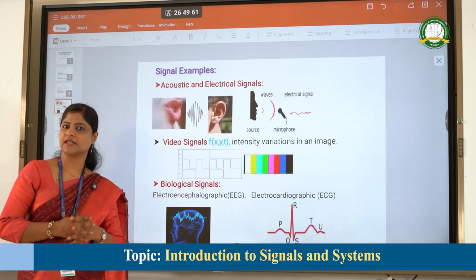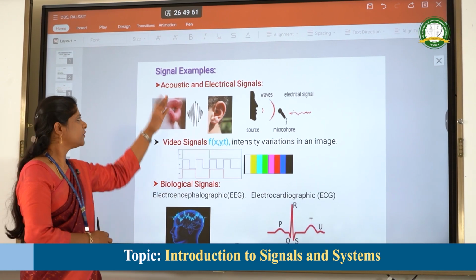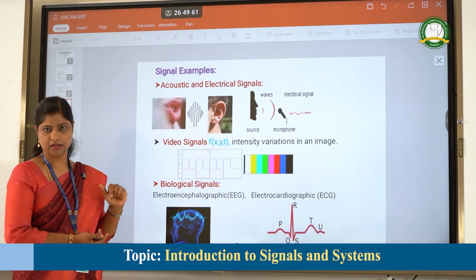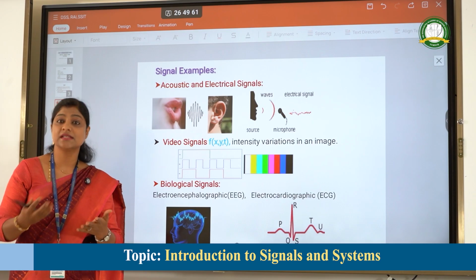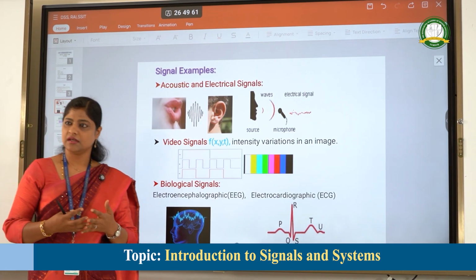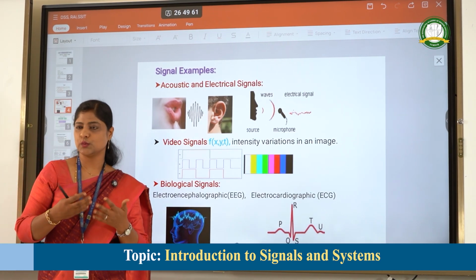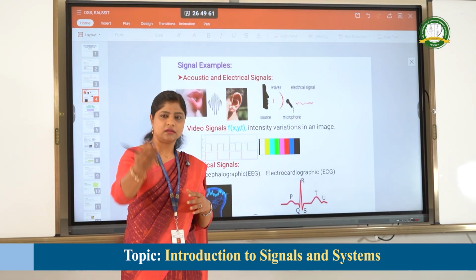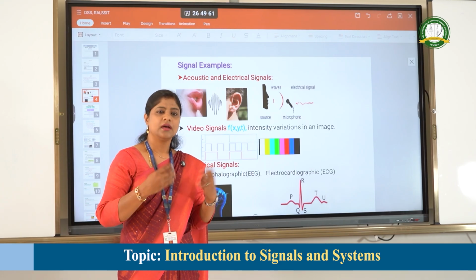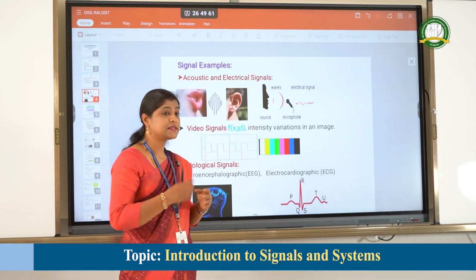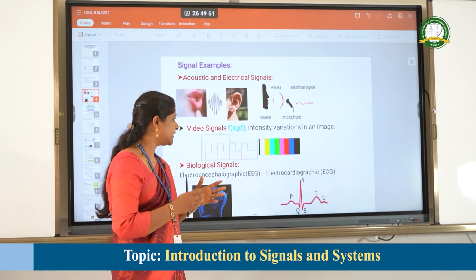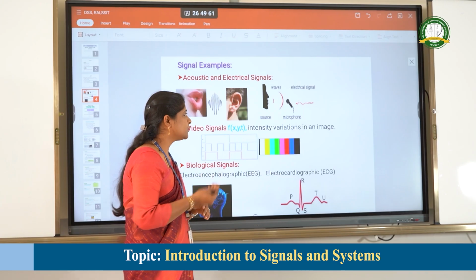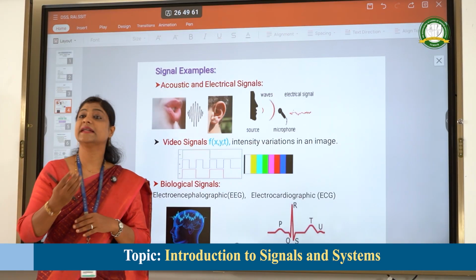Some examples of signals are the acoustic signal and the electrical signal. Acoustic signals are the speech signals which we speak. It echoes and goes to the other person. So that is an acoustic signal. Another is the electrical signal. Whenever we speak through a microphone, the information is passed as an electrical signal.